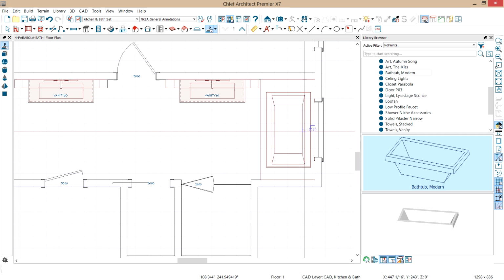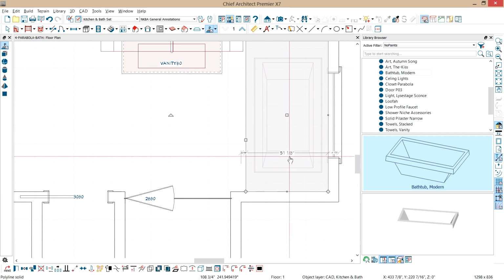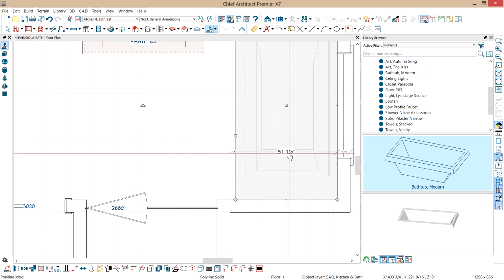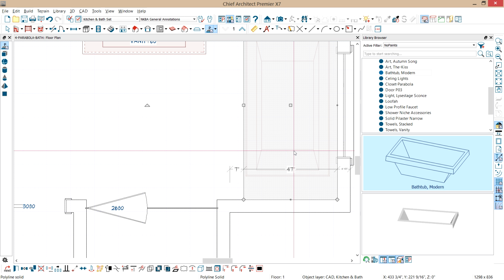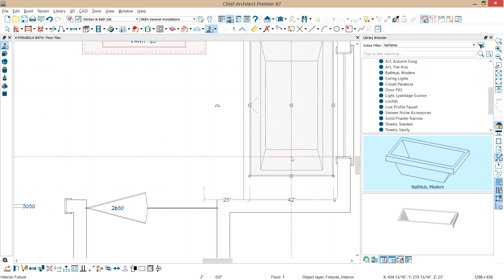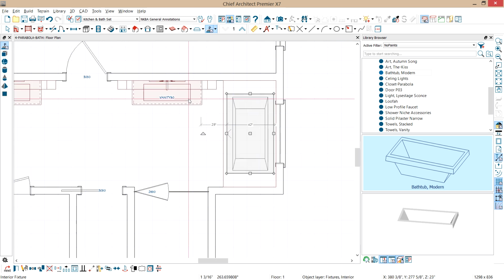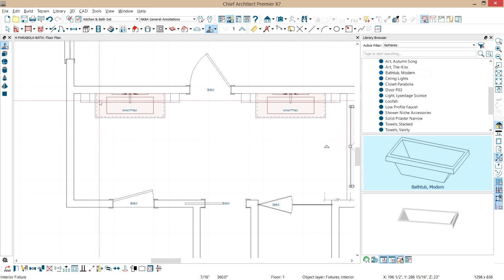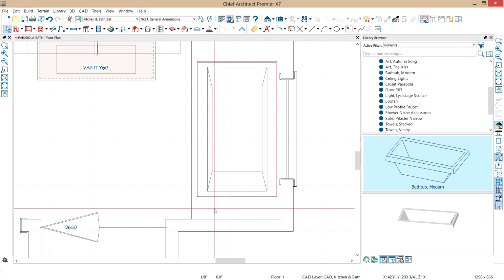Let's turn on our temporary dimension tool. Let's highlight our dimension here, and I'm going to set that dimension to be roughly, let's set it to be 47 inches. And I'm going to pull my tub back here just a little bit. I need extra room because I want symmetry between this space, which should be about 6 inches, and the edge of our wall over here, which should be about 6 inches when we finalize our wall elevation.